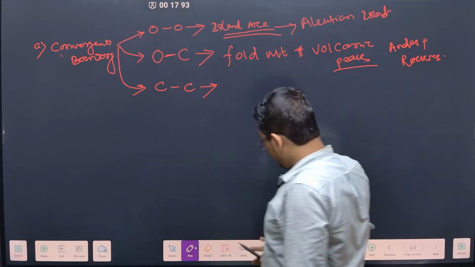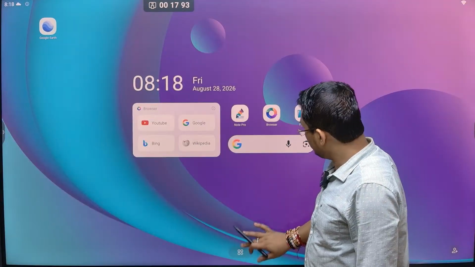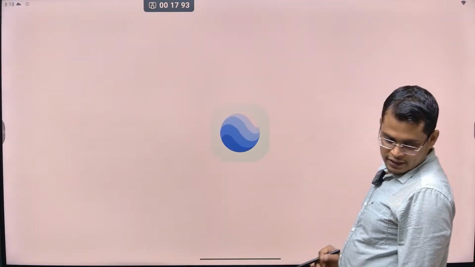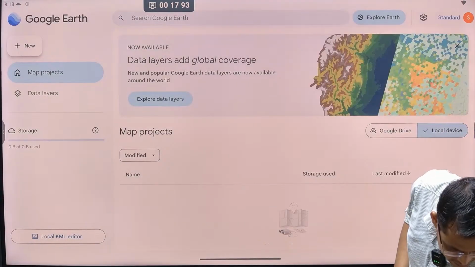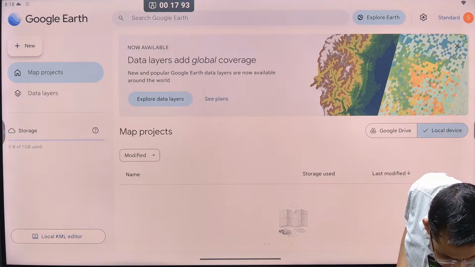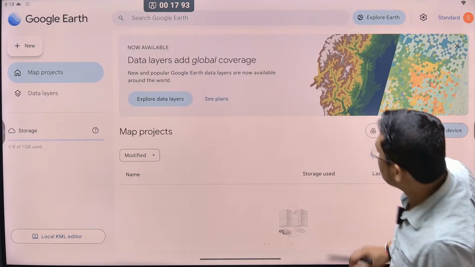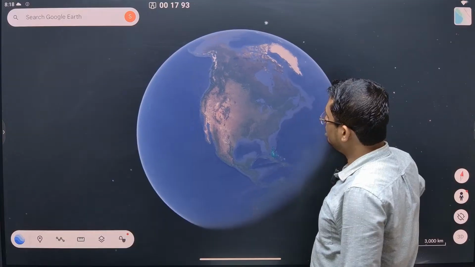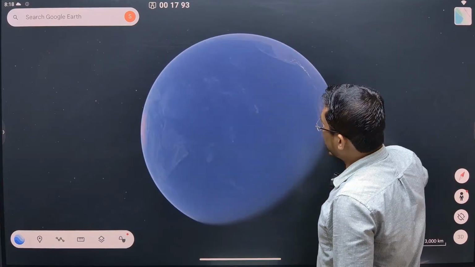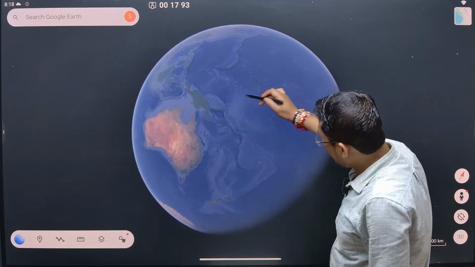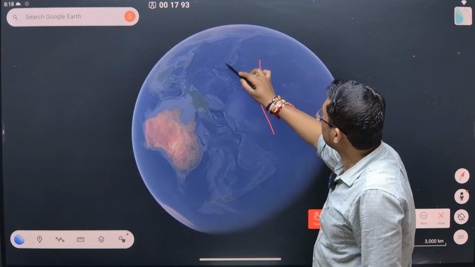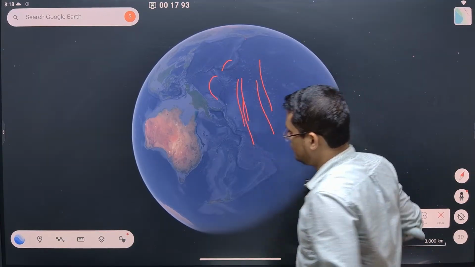I think let me show you Aleutian Island. मैंने कल भी आपको दिखाया था. I have already shown you multiple times, but still I just want to show you. Where is this island arc located? ठीक है. So if you see about this Google Earth, I generally use this Google Earth while teaching this geography. So you can see all these arcs.